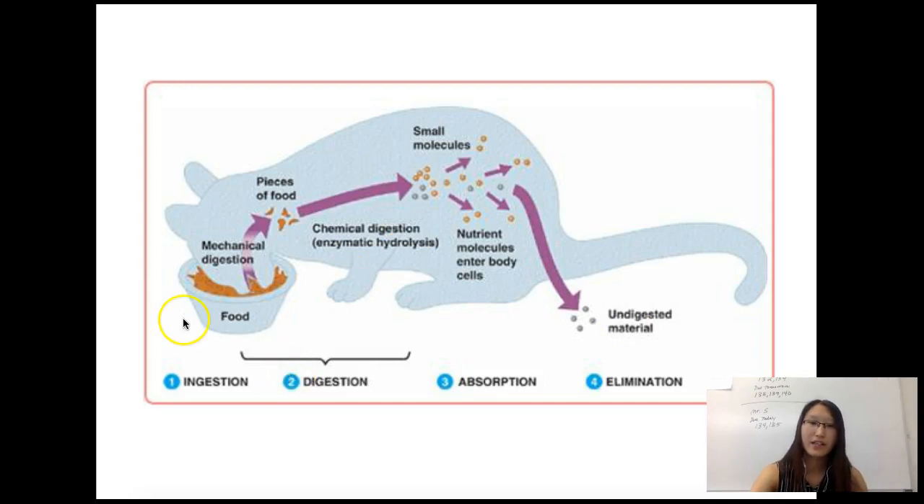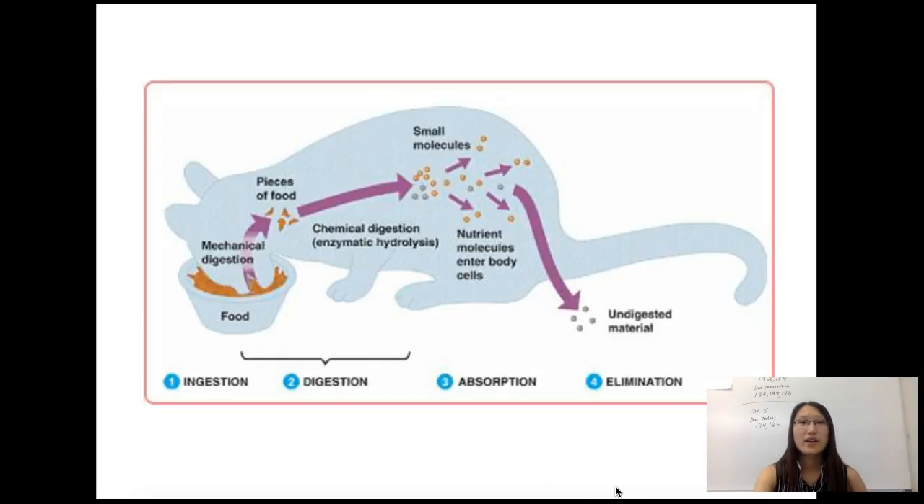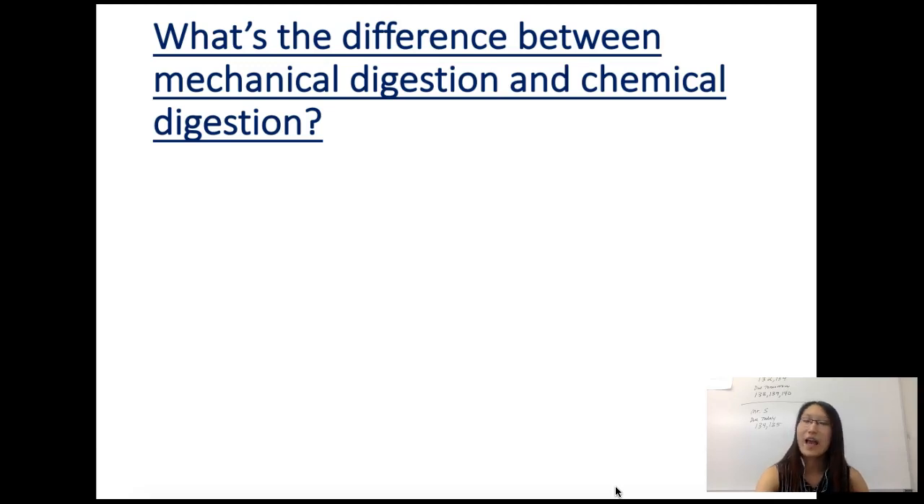So this one right here shows you the 4 steps one more time: ingestion, eating the food; digestion, breaking down the food; absorption, taking the nutrients into the bloodstream; and elimination, getting rid of waste. Ingestion is pretty easy. You eat, and as soon as the food goes into your mouth, digestion happens, where food becomes smaller pieces, whether you want it or not. Even if you're not chewing on something, the food will still be broken down into smaller pieces.